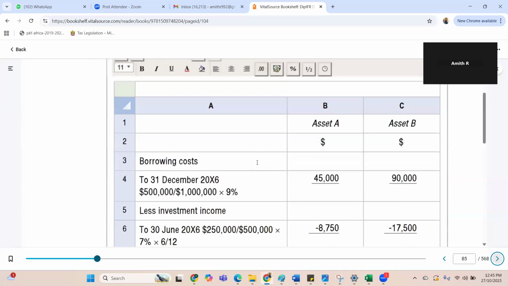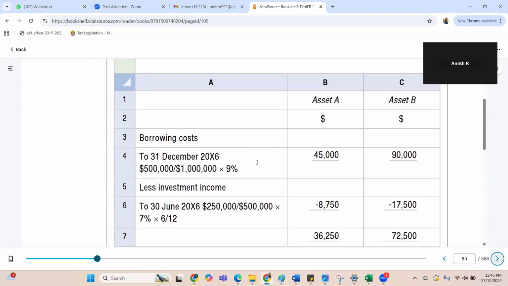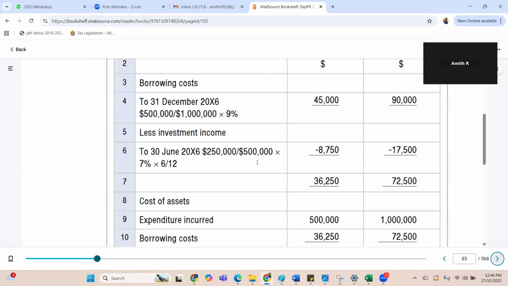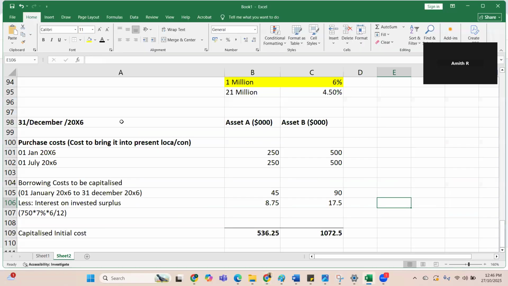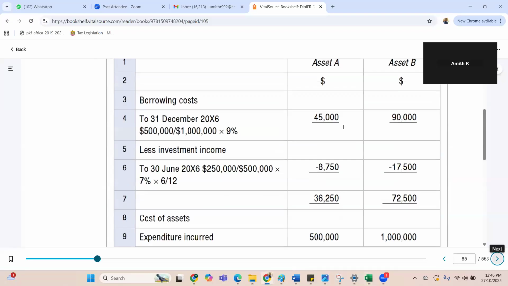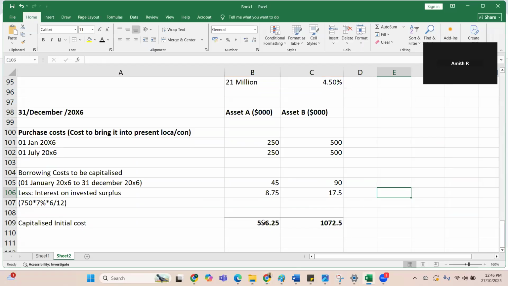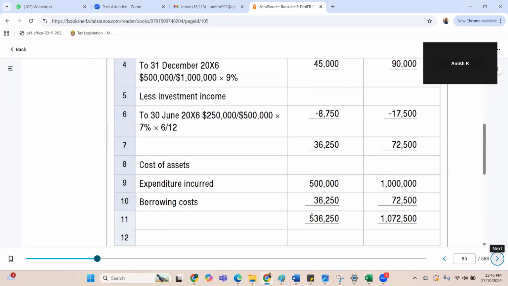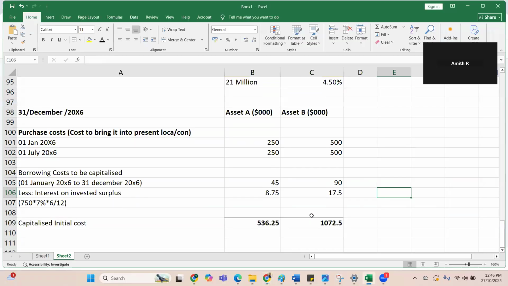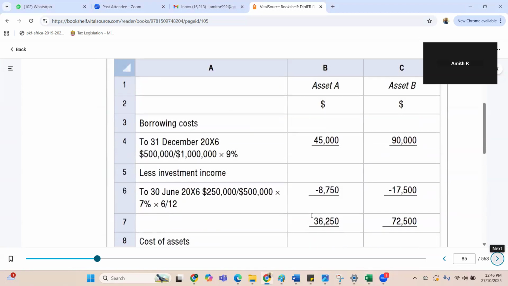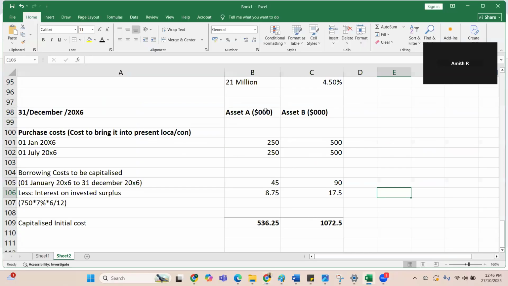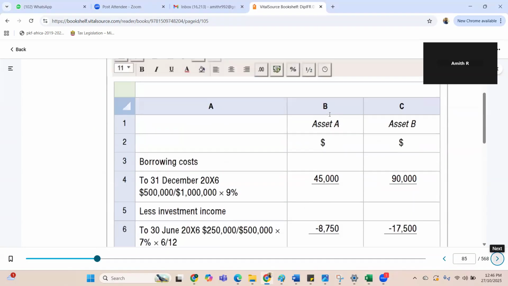So this is how they are telling us to present the answer. Oh, this is quite nice, right? More than our presentation. First they are taking the borrowing cost, 45,000 and 90,000, and they are reducing the investment income. Then they are adding the expenditure, which we did here. So in total it is 536.25 and 1072.5. Okay, this is how you have to present in the answer, even though the question uses thousands, they have not used thousands. So this is a very nice way.